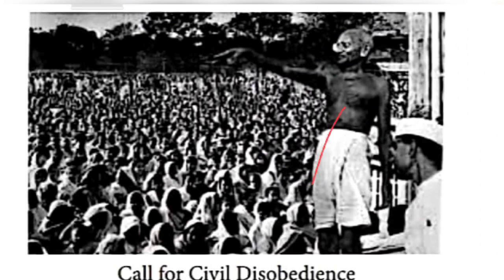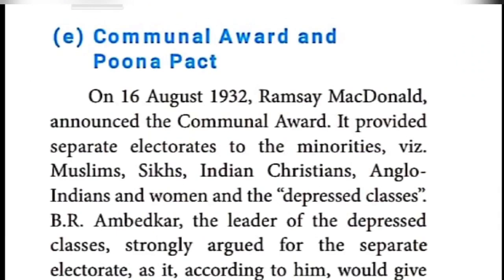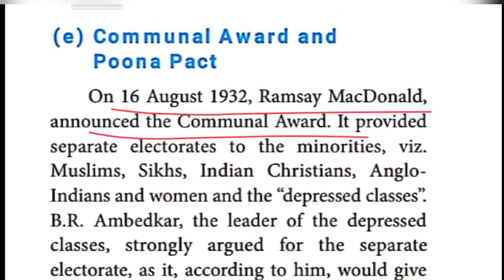The next thing given is the Communal Award. What is meant by the Communal Award? Who was responsible? Just before, when I gave the introduction, I told you who the British Prime Minister was at that time: Ramsay MacDonald. This person alone is responsible for the announcement of the Communal Award, in the year 1932. This is the timeline answer, children. Communal Award, which year? 1932.